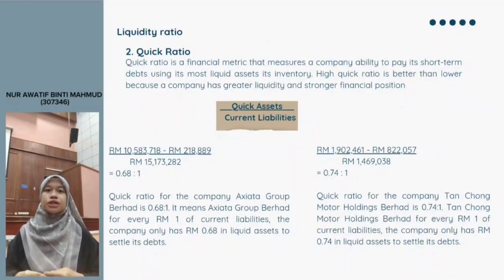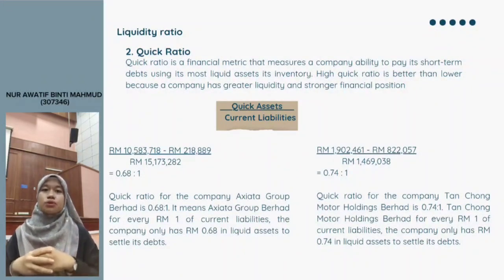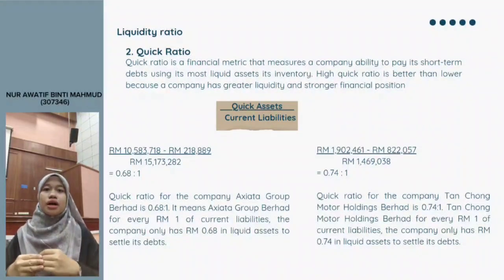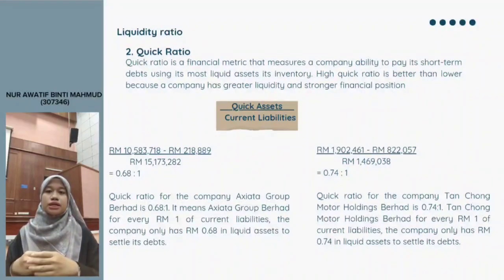Quick ratio. Quick ratio is financial metric to measure a company ability to pay its short-term debts using a liquid asset without inventory. High quick ratio is better than lower quick ratio. The formula quick ratio is quick asset divided by quick liabilities.